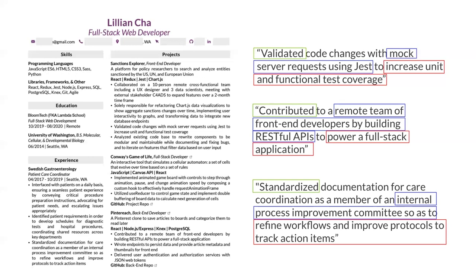Lillian used the space on her resume really well. There's not a lot of wasted space. If you were to see this on an 8.5 by 11 piece of paper, most of the space would be taken up without looking too cramped or too busy. As you're thinking about reflecting your past experience, try to include a comparable level of detail. It won't always be possible, and sometimes you might need to add in some more information, and a lot of times you're going to end up having to take information out to keep it all on one page.